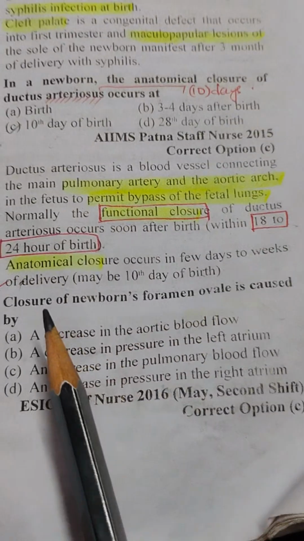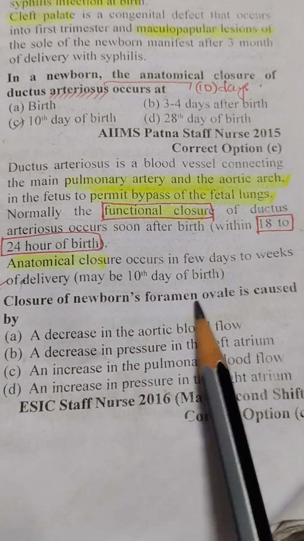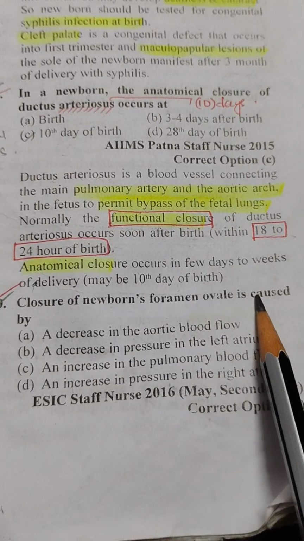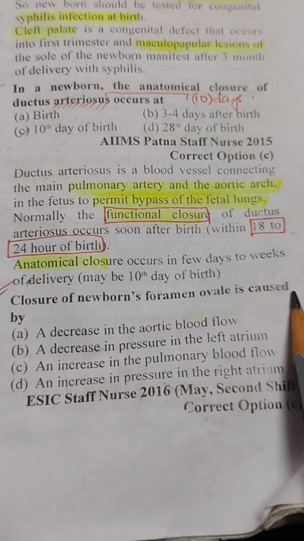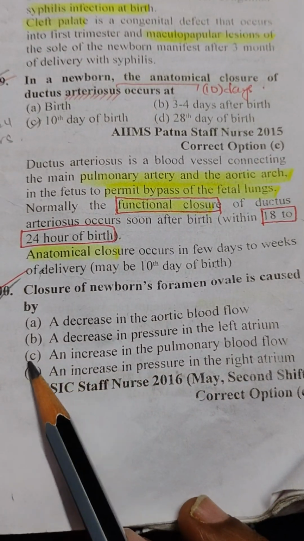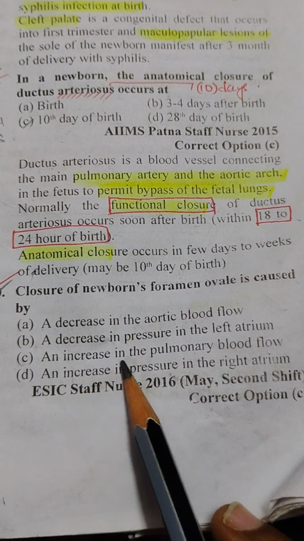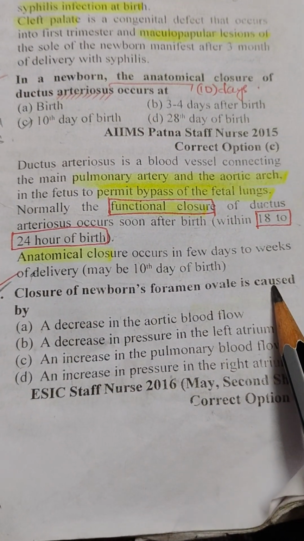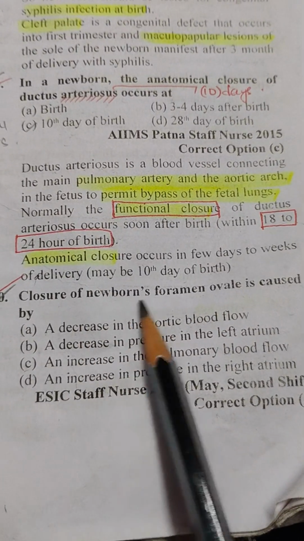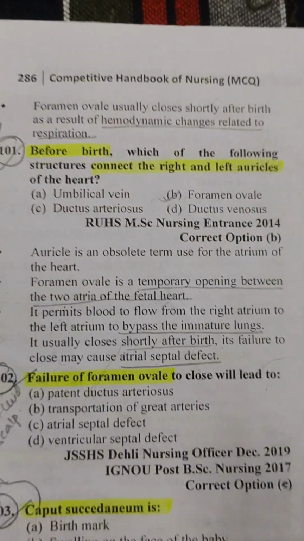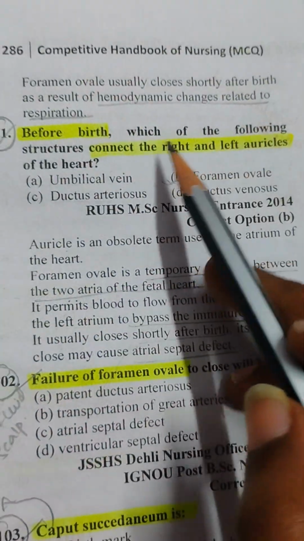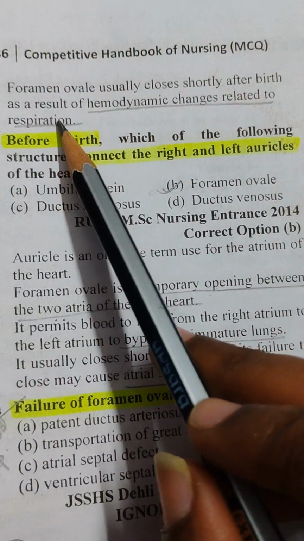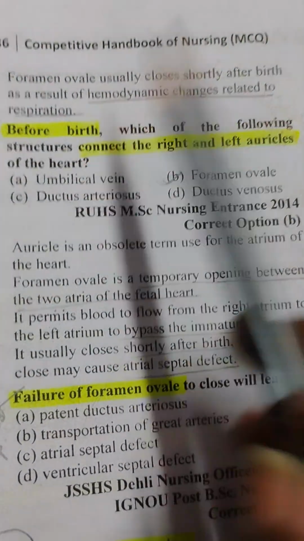Okay, the next question. Closure of newborn foramen ovale is caused by. Closure of newborn foramen ovale is caused by. The answer is C. An increase in pulmonary blood flow causes or helps in closure of newborn foramen ovale. Then here you see foramen ovale closes shortly after birth, as a result of hemodynamic changes related to respiration.